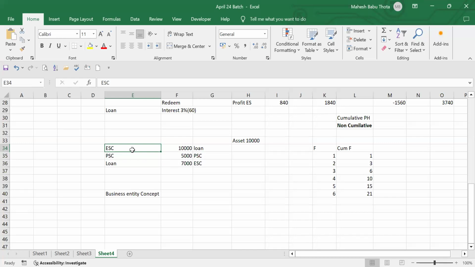Yes. That's why we have divided the entire capital into a number of shares. Suppose I need 100 crores, I have divided it into 10 lakh shares. Each share value is 1000 rupees or 100 rupees. Like that, I have divided it into an equal number of shares. Then I'm selling those shares to the public and different types of investors.